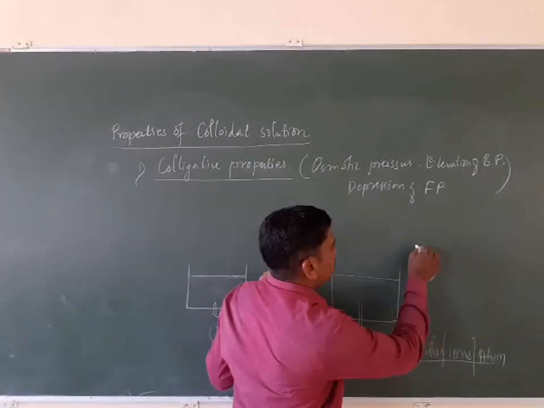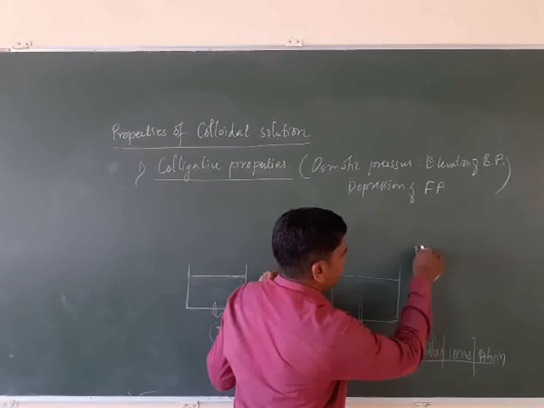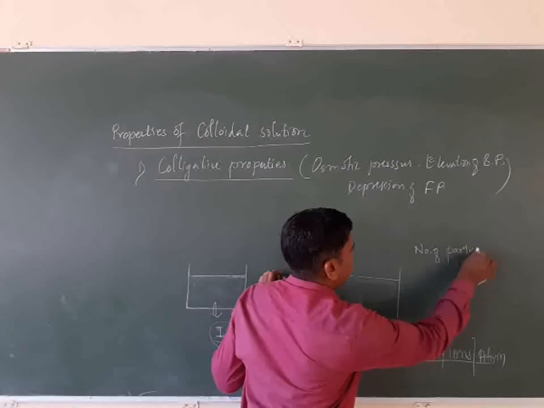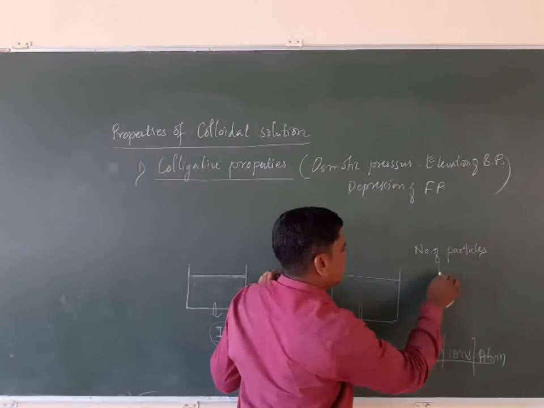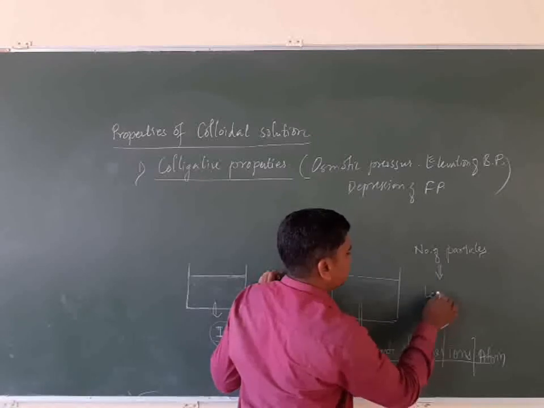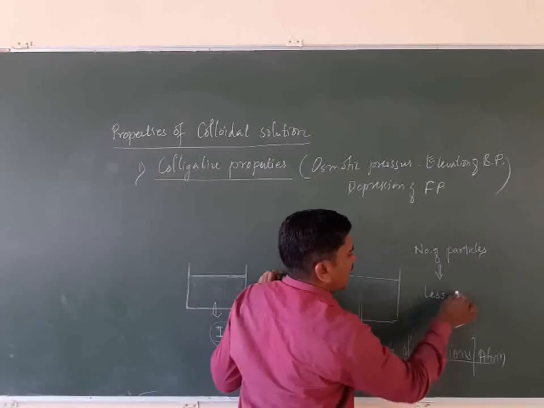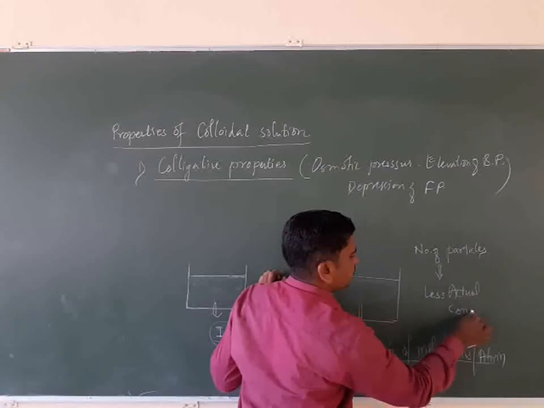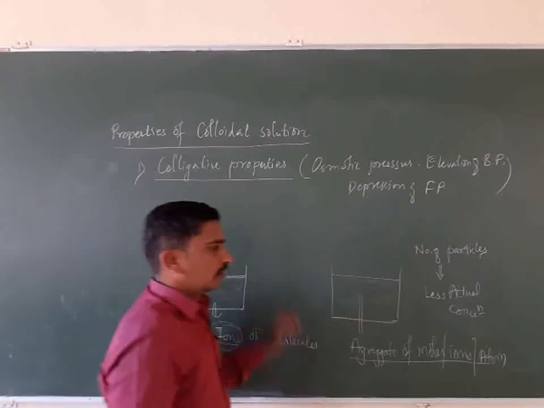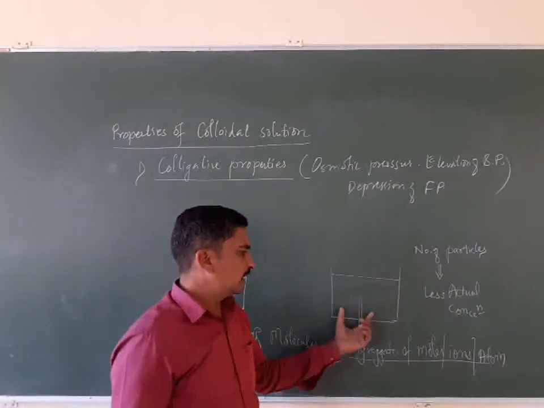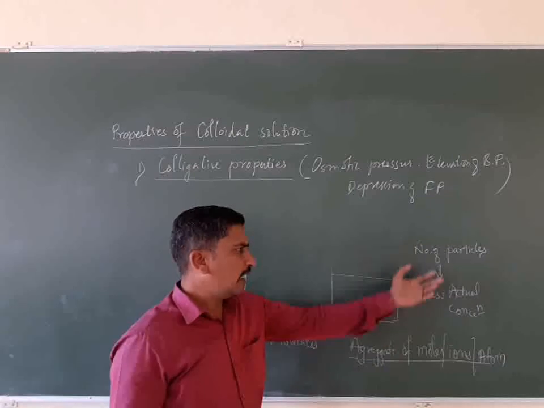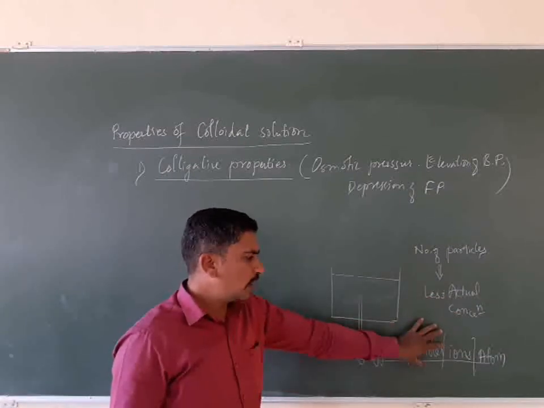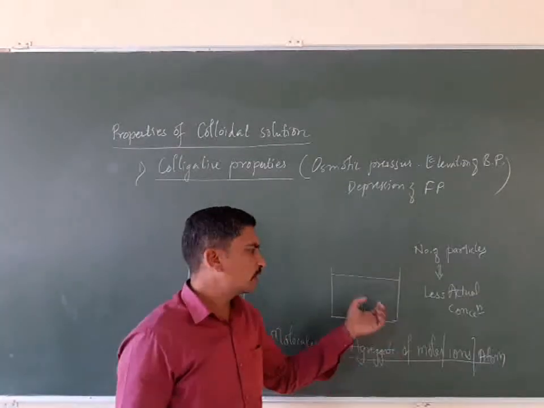What it suggests is that the number of particles is always less than the actual concentration. The number of particles present in the colloidal solution is less than the actual concentration. Why? Because the molecules, ions or atoms form an aggregate.